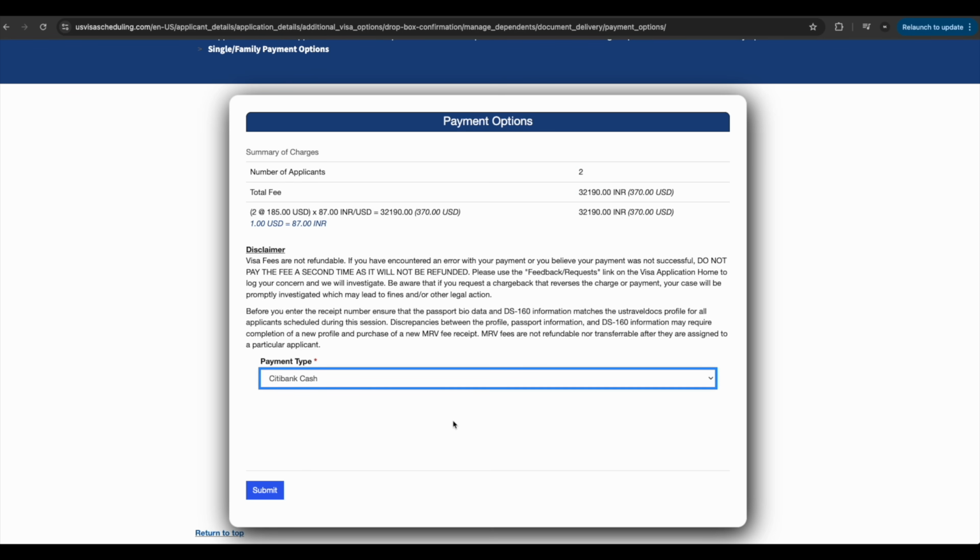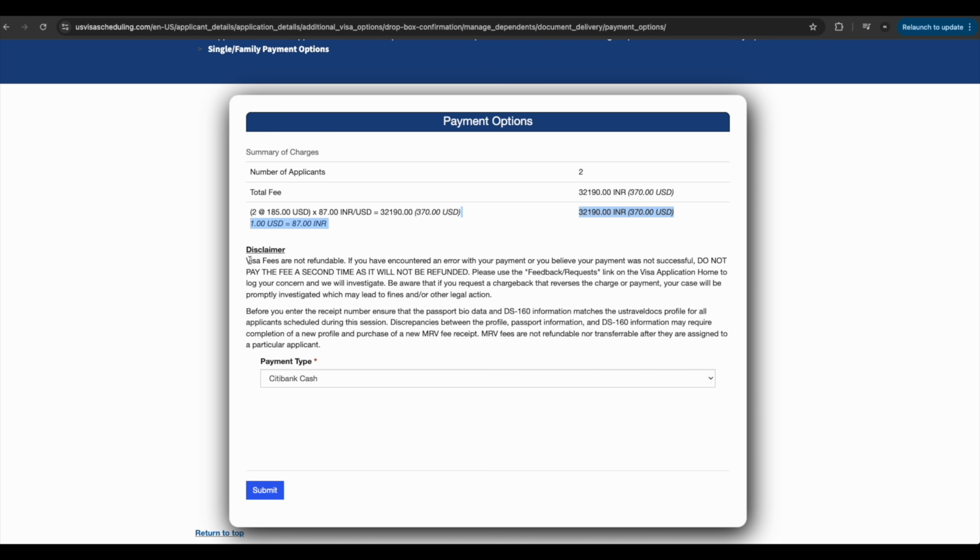So you can see over here that the fee is $185 and there are two applicants, my parents, so it is 2 times 185, times 87 as the conversion rate. It's equivalent to 32,190 rupees, which is 370 USD. So we need to pay 32,190 INR.